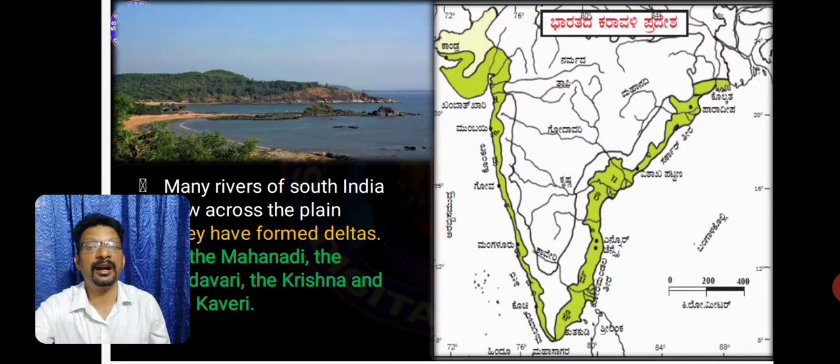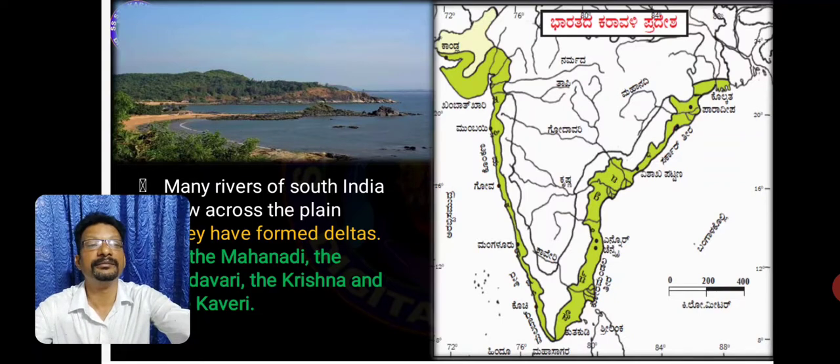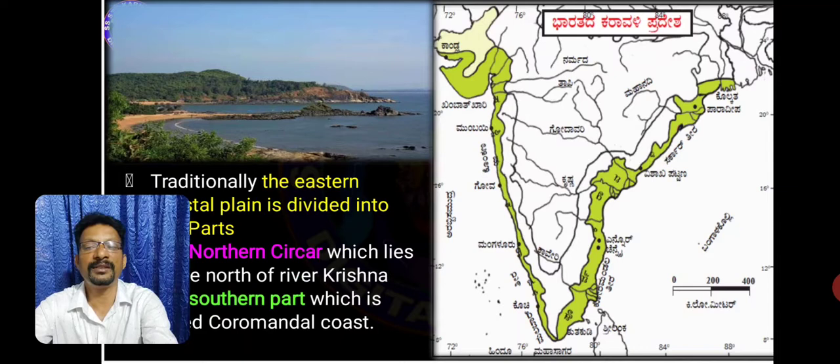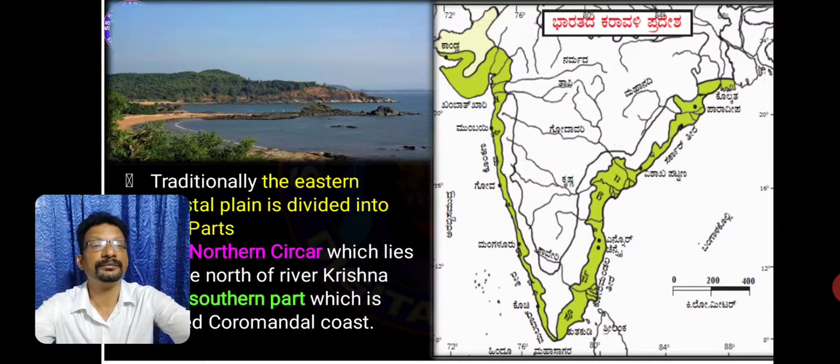These rivers are Mahanadi, Godavari, Krishna, and Kaveri. Eastern coastal plains are divided into two: one, the Northern Sarkars, two, the Coromandel coast.